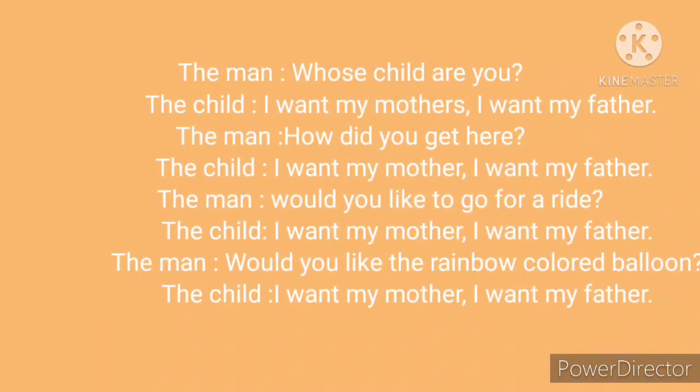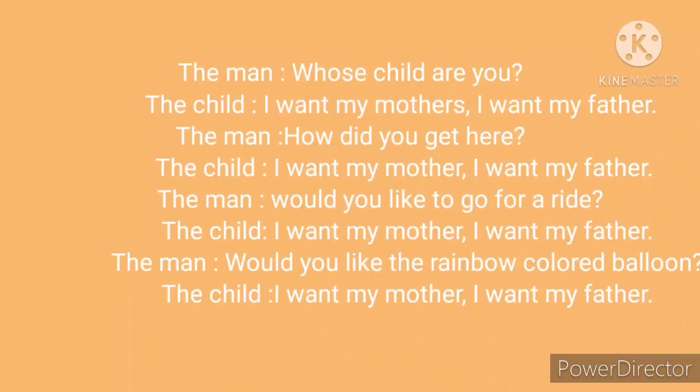The man: whose child are you? Then the child said, I want my mother, I want my father. Then the man again asked, how did you get here? Then the child repeated again, I want my father, I want my mother. Then the man asked, would you like to go for a ride?